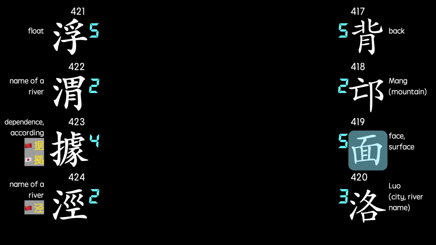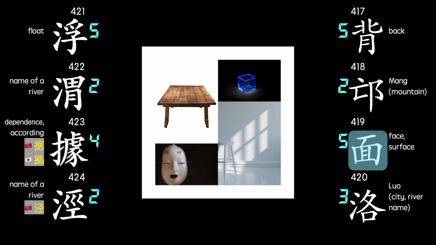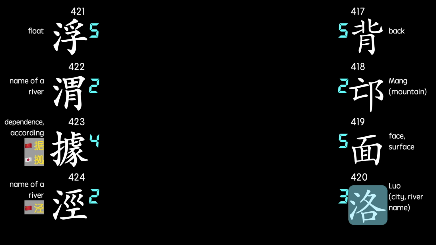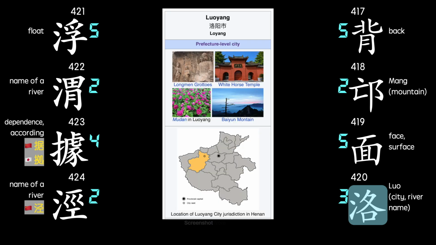This is a very common character. It can be used in reference to any surface, ranging from the human face to the flat surfaces of a 3D shape. And as I mentioned before, it refers to noodles in Simplified Chinese. This character was used in the name of an ancient capital, which is a city existing today. It could also be used in people's names.